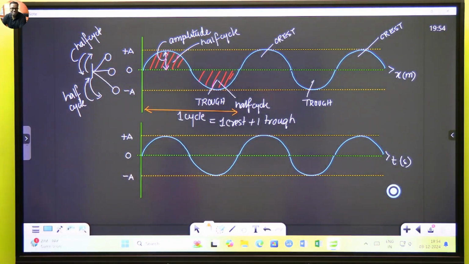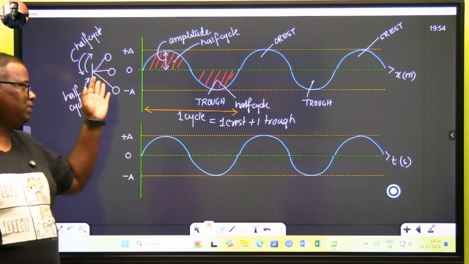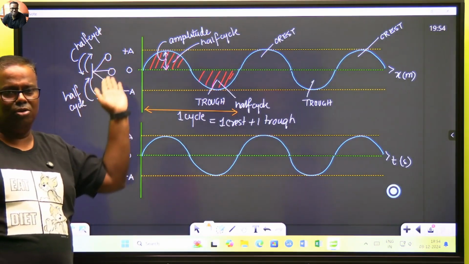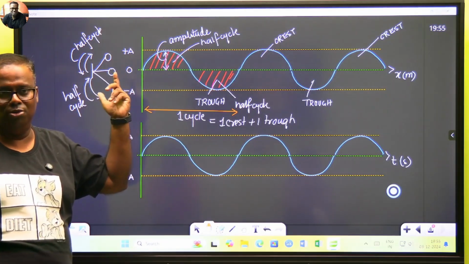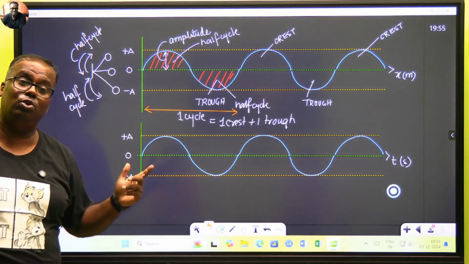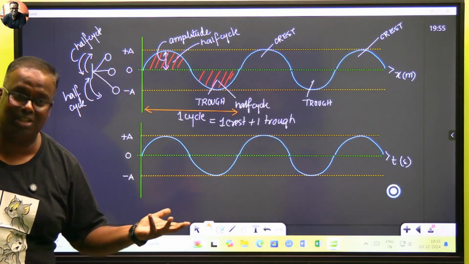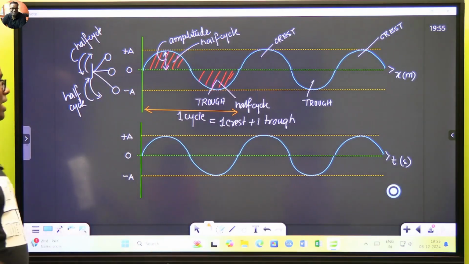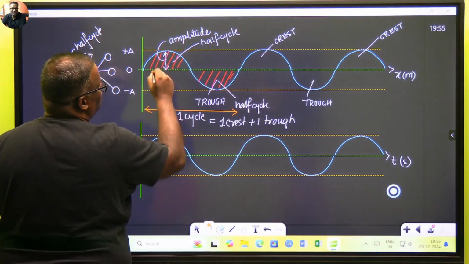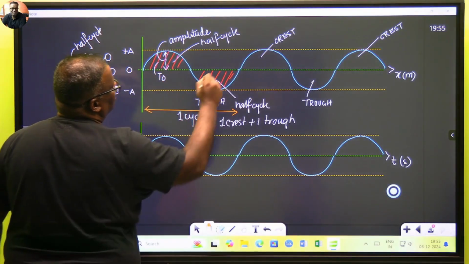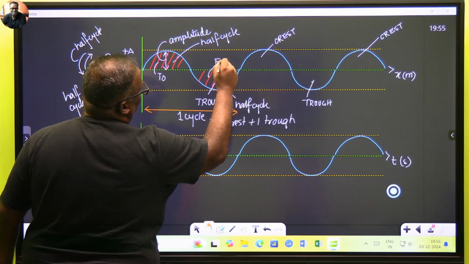Have you understood? This sort of explanation that I gave you, with a pendulum or a spring, I am trying to show transverse wave motion. But a wave can also be longitudinal, like a sound wave. In a longitudinal wave, if this was the to, then this was the fro.